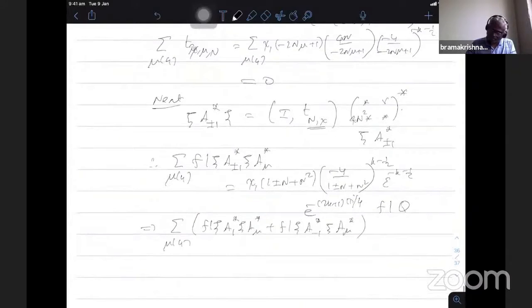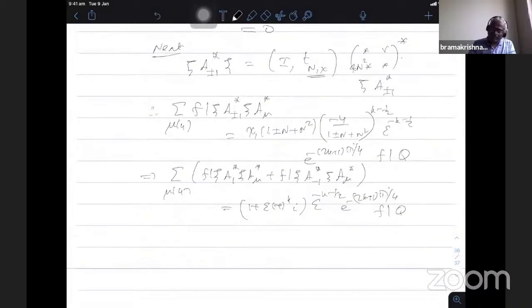This becomes simplified form 1 plus epsilon minus 1 power k I. When I add these two things, plus 1 minus 1 becomes 1 plus epsilon times minus 1 power k I. The epsilon power minus k minus half remains, e power minus 2k plus 1 pi i by 4 remains, and then f bar q.